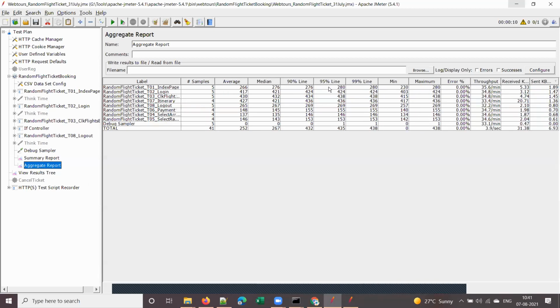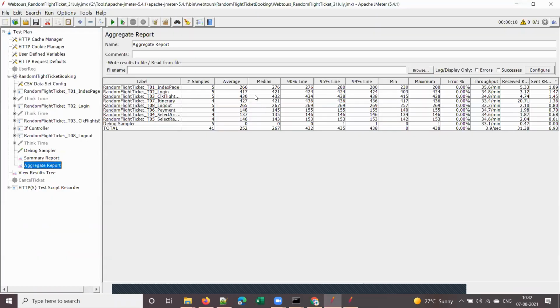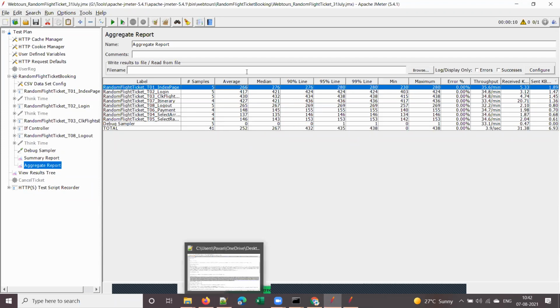Coming to percentile, let us understand this percentile. What is this percentile? This is important in performance testing. Very important interview question: do you consider average response times? So we have two things here. Coming to the page responses, we have two things. One is average response time. We will not consider minimum and maximum, but we will consider average response time, or we will consider these percentile values, 90th percentile value or something. Which one is important and why?